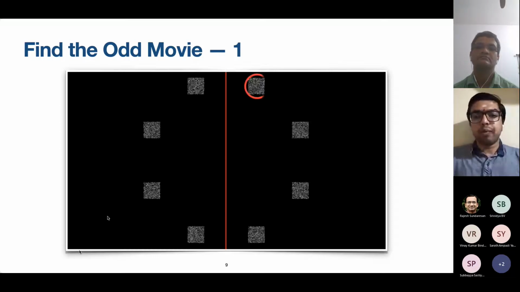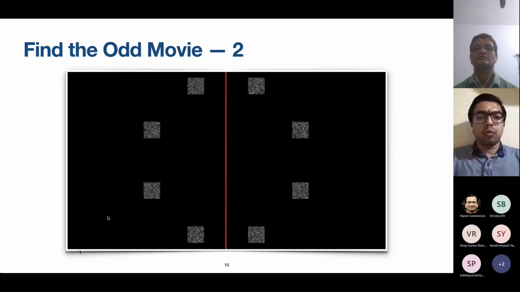So many of you may have found out that this is the location of the odd movie. What makes this different is that the angle of drift is different here. Let's repeat this exercise on a different set of movie pairs. Again, the goal here is to identify the odd movie as quickly and accurately as possible. Now, the difference between this example and the previous example is that the drift of the odd movie and the non-odd movies are closer to each other than in the previous example. In other words, the difference between the angles of drift, I have kept it a little small here. In the previous example, it was a little higher.